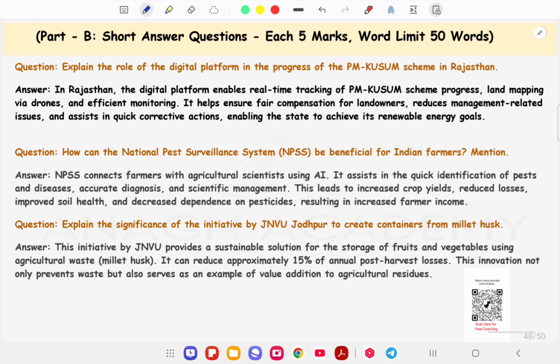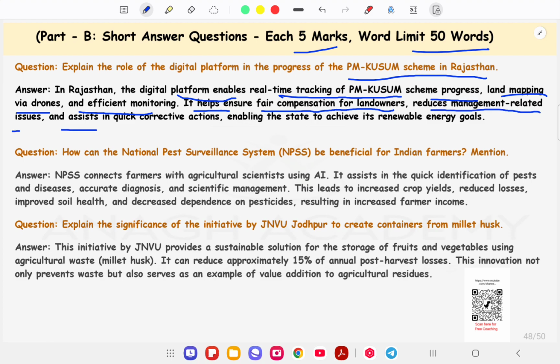Next is a 5 marks question, 50 words. Explain the role of the digital platform in the progress of the PM Kusum scheme in Rajasthan. In Rajasthan, the digital platform enables real-time tracking of PM Kusum scheme progress, land mapping via drones and efficient monitoring. It helps to ensure fair compensation for landowners, reduce management related issues and assist in quick corrective actions, enabling the state to achieve its renewable energy goals.